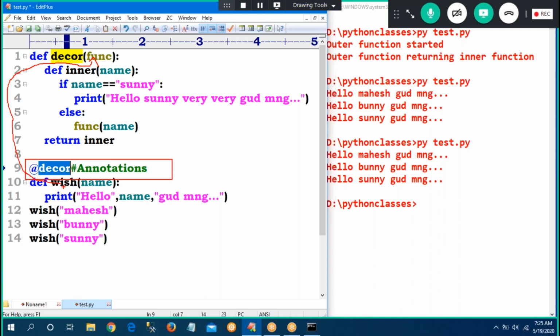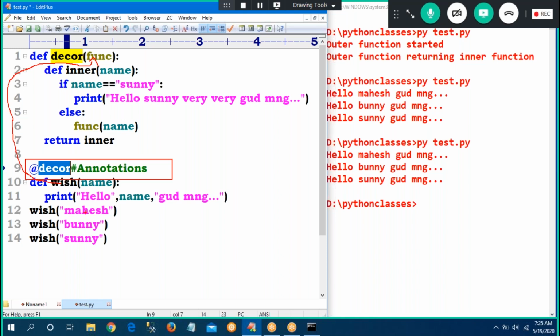Whenever I give @decor, Python executes the decor function. Just now I am telling, I have given one function. What is the input function? Wish. Wish is given as the argument to decor. Sir, what is the meaning of func? Now you can tell: func is nothing but the wish function. The wish function will be sent as an argument to decor. So now inner is executed. Return inner. Observe carefully, now the inner function is executing.